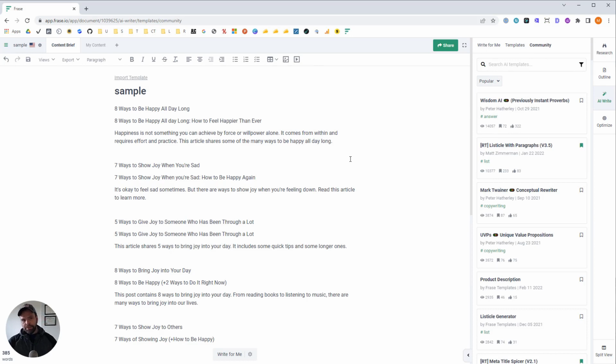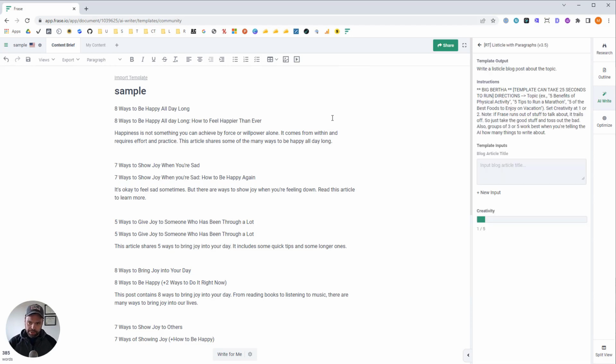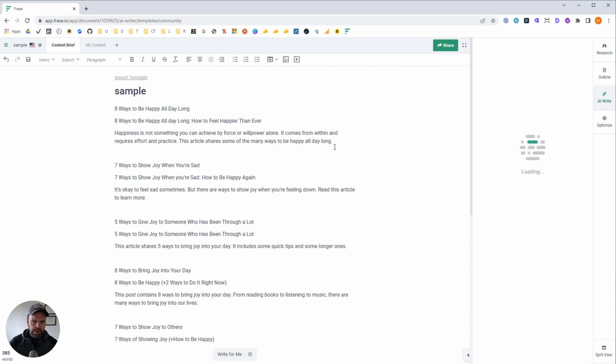So, listicle with paragraphs. We have our meta title now and we have our meta description. All we need now is the article. So let's write the article. This is my Big Bertha listicle with paragraphs template. Shared it with the community. It's been used over 10,000 times to write articles.